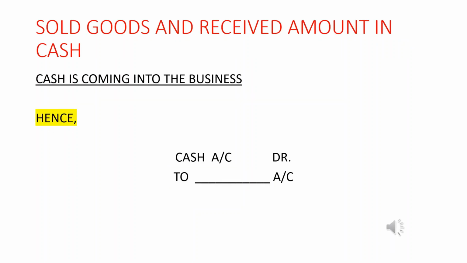Sold goods and received amount in cash. So here we can see cash account is being affected and cash comes under real account, and what is happening to cash? It is coming into the business, and according to real account, debit what is coming into the business. So here cash account will be debited. Which account will be credited here? That we will see in the miscellaneous transaction later in the video.